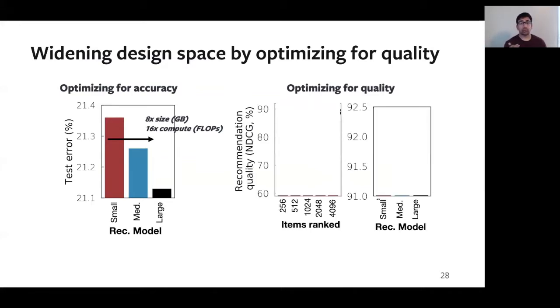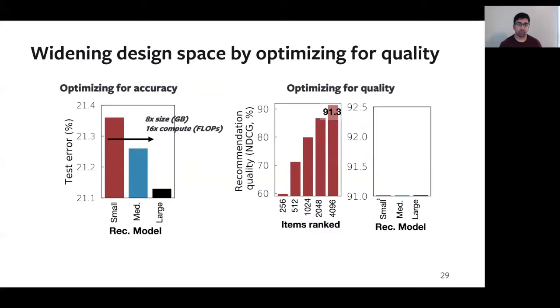On the right, we use a metric called normalized discounted cumulative gain, or NDCG, to quantify quality. As we increase the number of items ranked, the quality of the items recommended also improves. Intuitively, this is because increasing the number of items ranked also increases the likelihood of finding good user item matches.